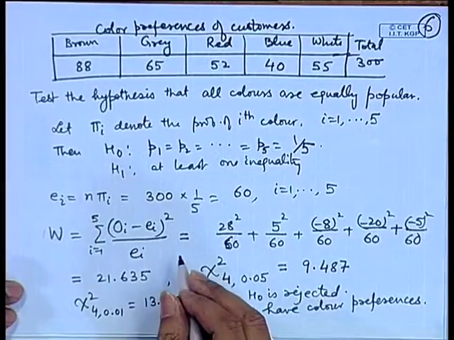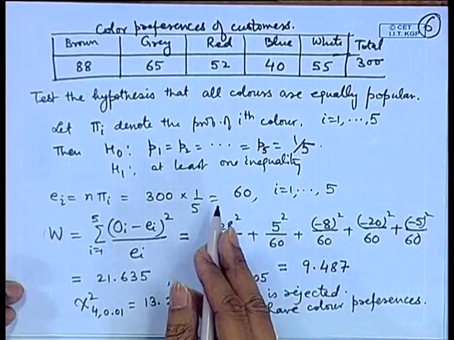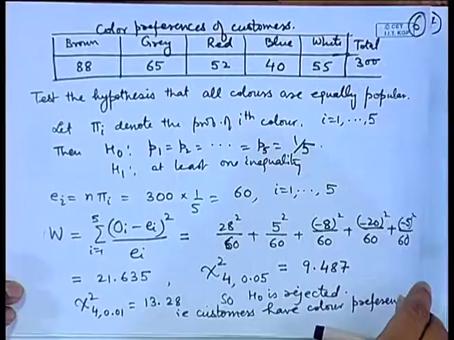So, basically what we have tested is something like a discrete uniform distribution, and we conclude that the data does not follow a discrete uniform distribution.